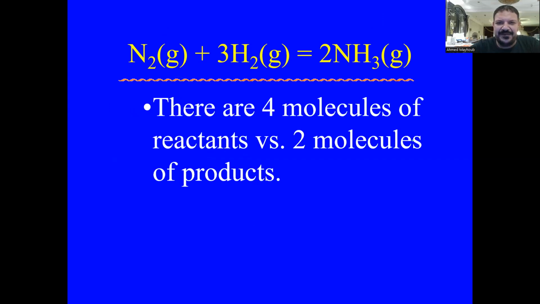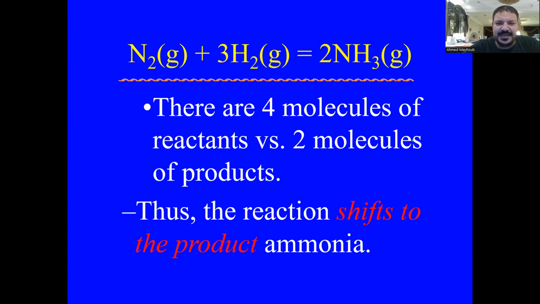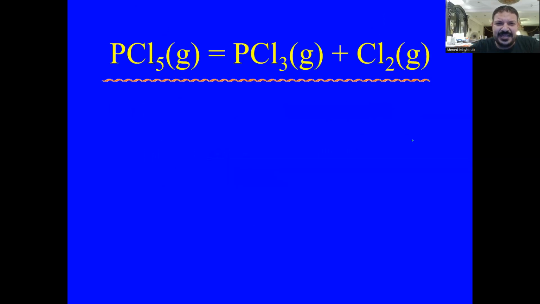So here we have 4 moles of gaseous reactants and 2 moles of product. Thus, the reaction will shift in the direction of producing ammonia. Okay. Here, another example. PCl5, phosphorus pentachloride, decomposes into phosphorus trichloride and chlorine gas.